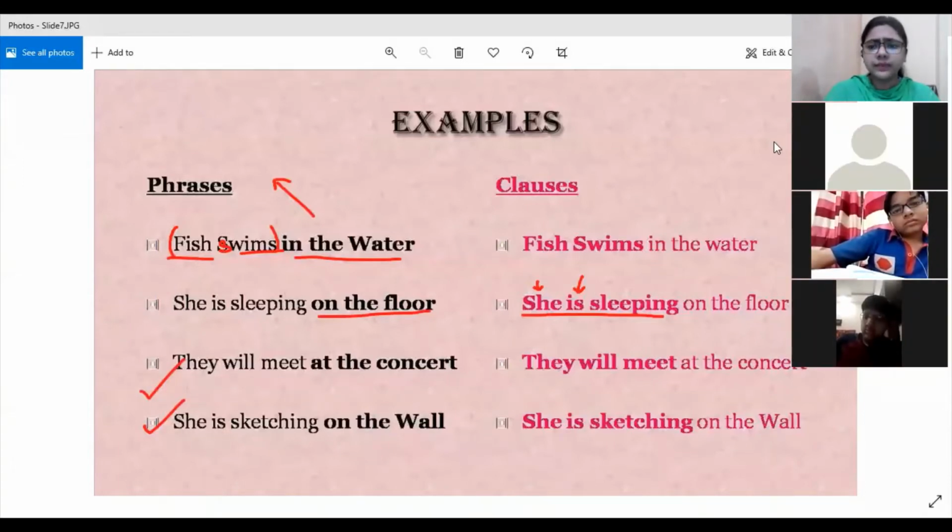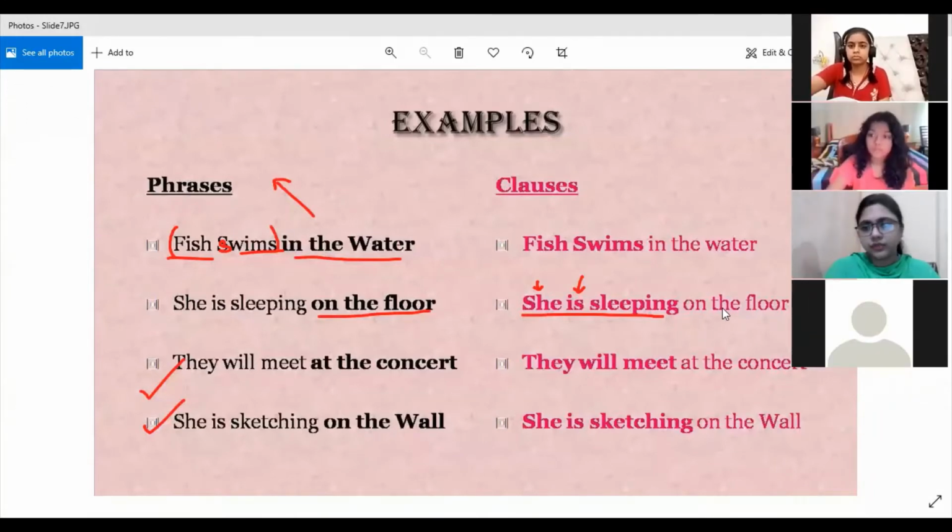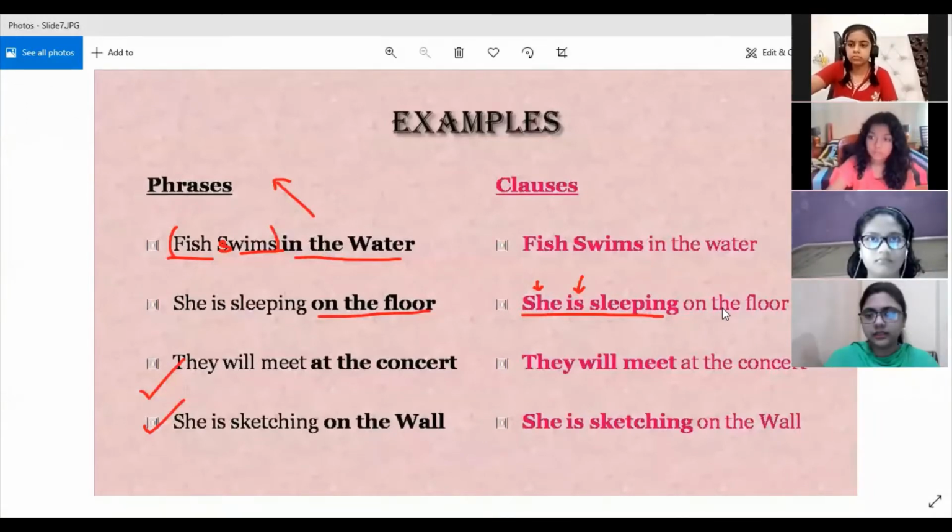So who can explain to me the third and the fourth examples? If you have understood the first two examples, who can explain the third and fourth one? Let me see. Only three of you?